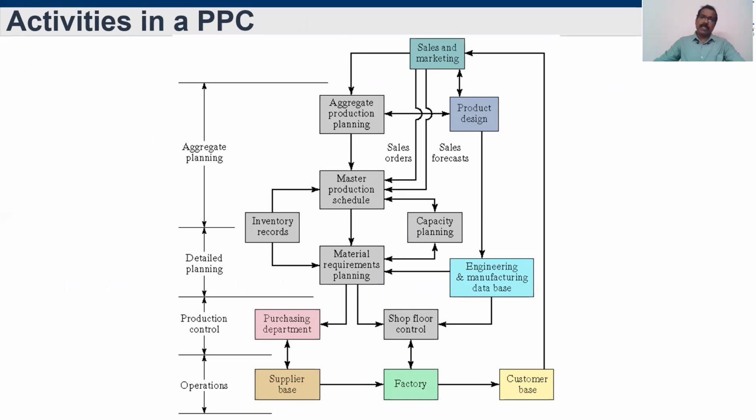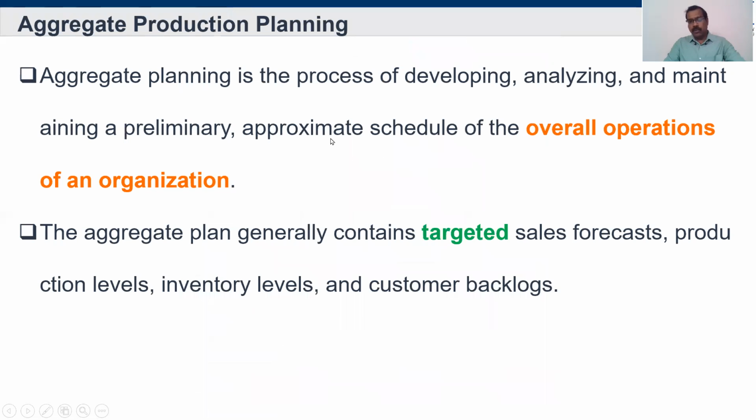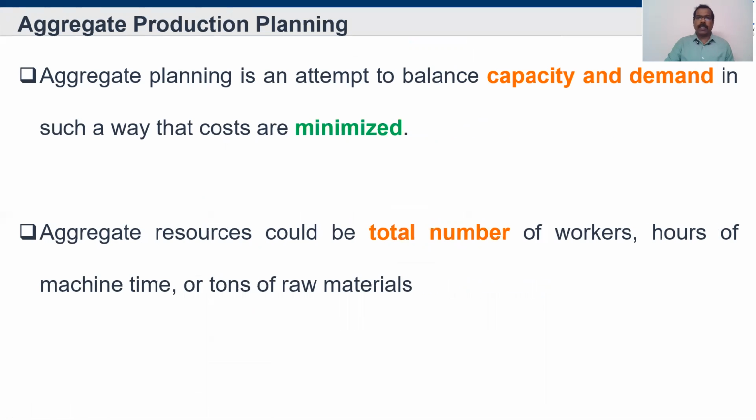So based on their R&D team, the product design team, and also the sales and marketing team, they will be giving the need of the customer, because they are the voice of the customer, right? With these two sets of data, the aggregate production planning team will plan the overall schedule for the particular organization, targeting what is needed for the customers. So what is the capacity needed, what is the demand from the customer, everything. And they mainly plan for minimizing the cost. And as I said, they will focus only on the total number.